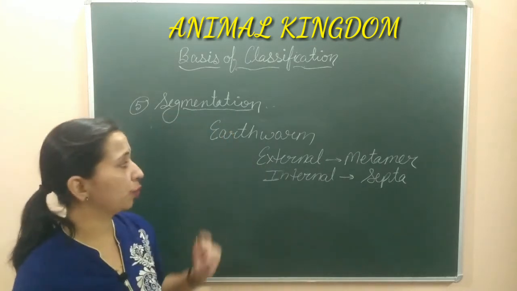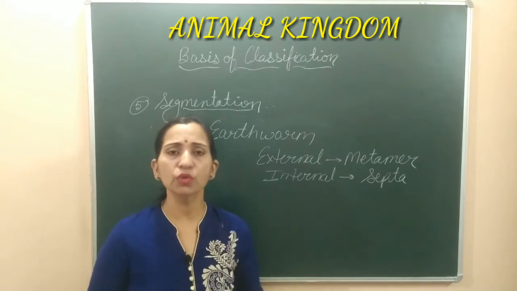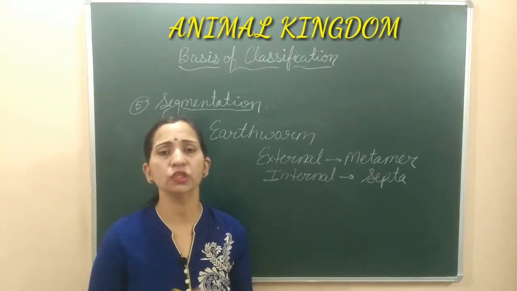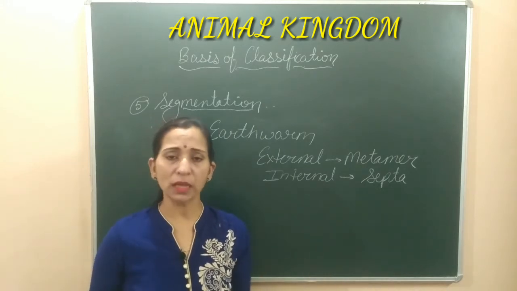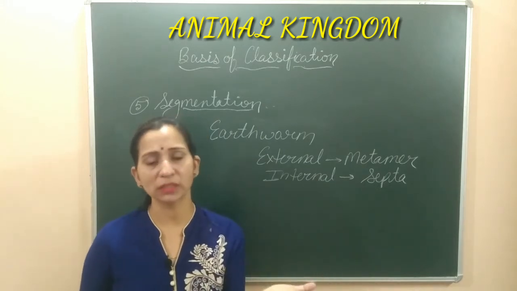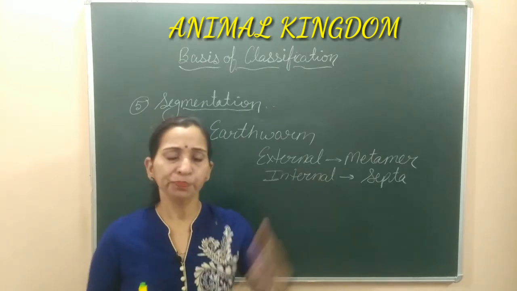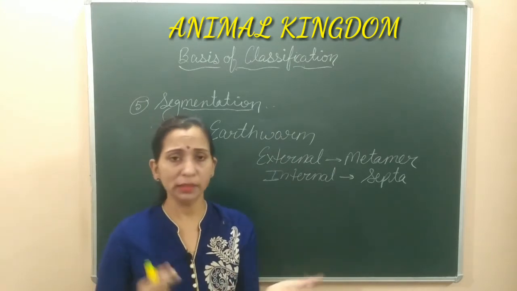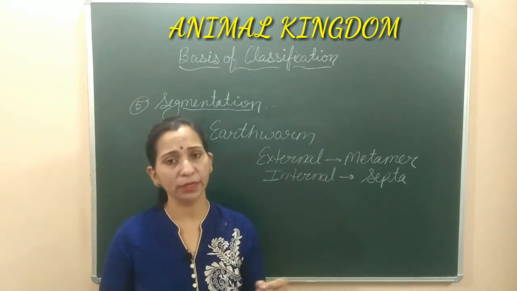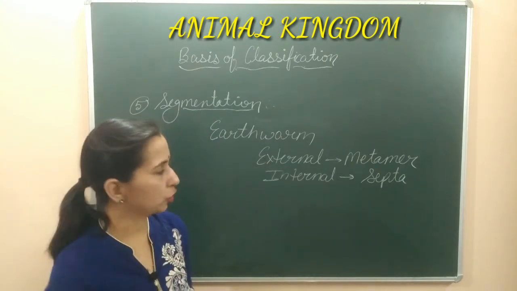So ये बात हुई earthworm की. अगर हम vertebrates का example लेके बात कर रहे हैं, in case of vertebrates also the segmentation is present and this segmentation is internal segmentation. Internal segmentation है, like vertebrates के cases में अगर हम बात करें, the vertebrates are internally segmented. अलग-अलग parts में segments में divided है vertebrates. That is the example of internal segmentation, whereas ribs are also considered as internal segmentation.